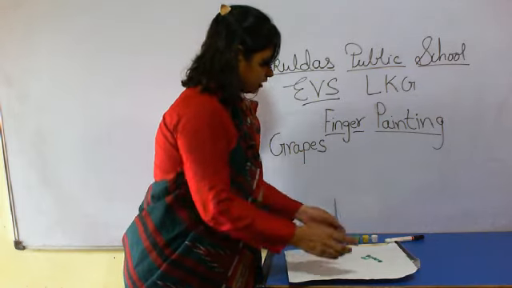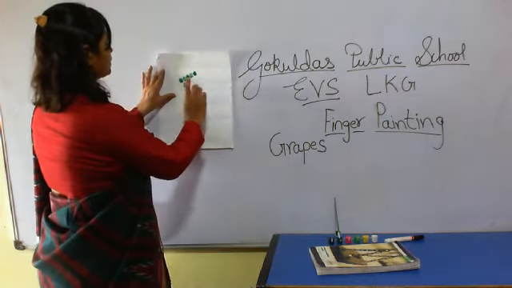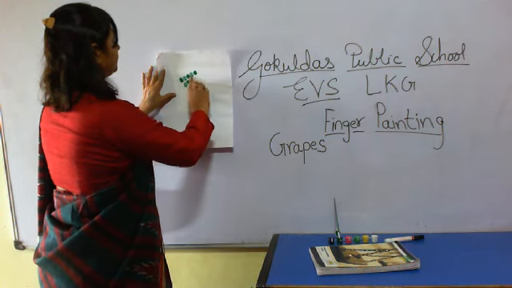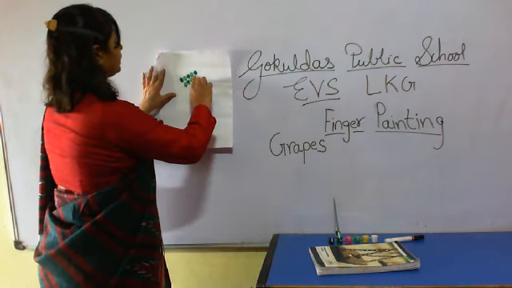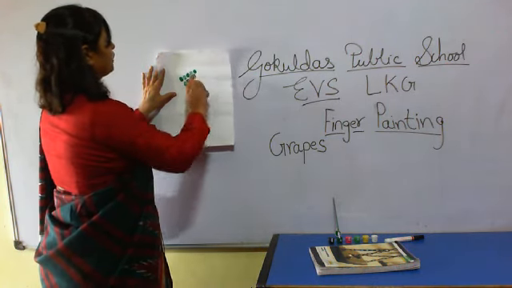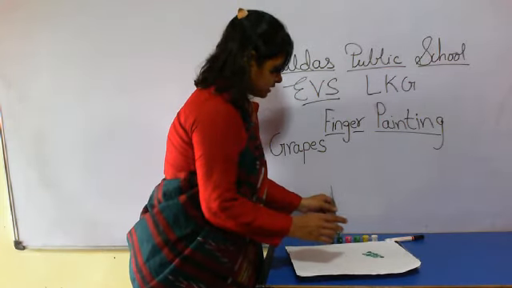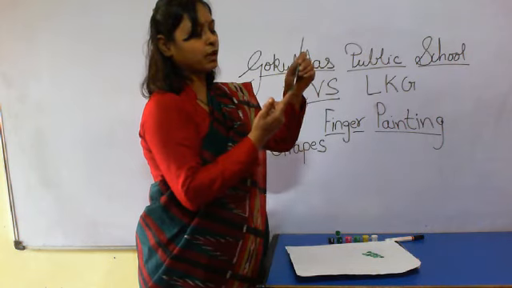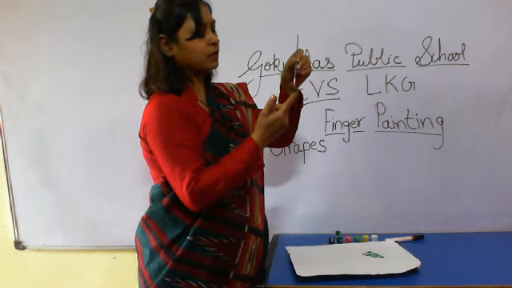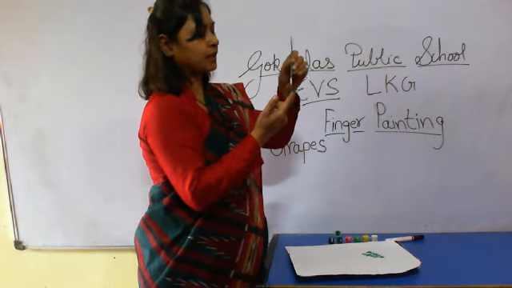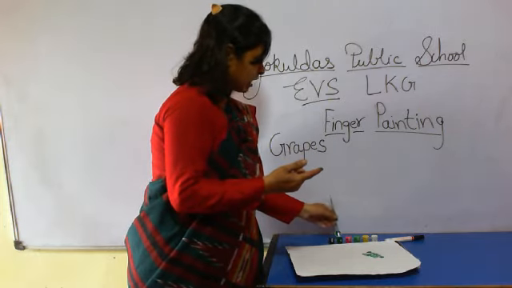One by one you have to paste on the paper, down and down. You have to take help of your parents.